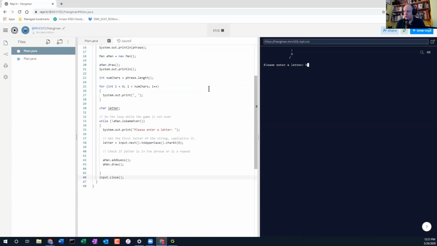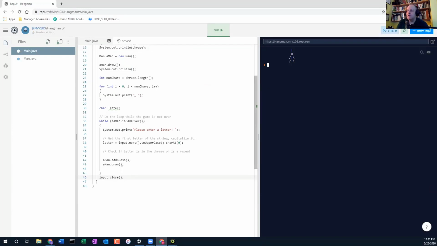How about H? Nope. O. O would be in the word dog, right? So typically it wouldn't draw a part and it would be the correct letter. But we're just assuming everything's wrong right now, just to see if we can get the thing to draw. And notice the game's over because we used up all the pieces of the man, and the man keeps track of that, right? So this is going to be our main driver then for our game.